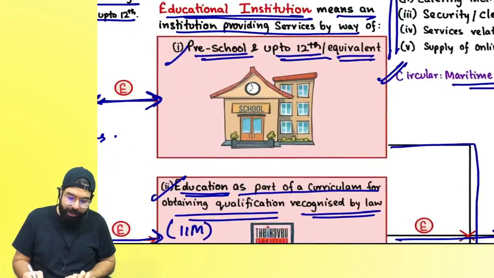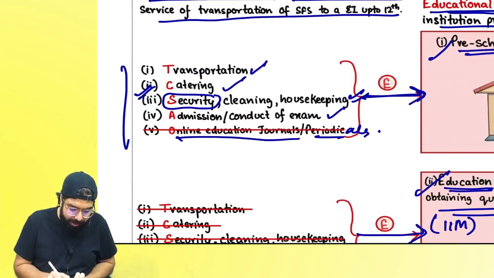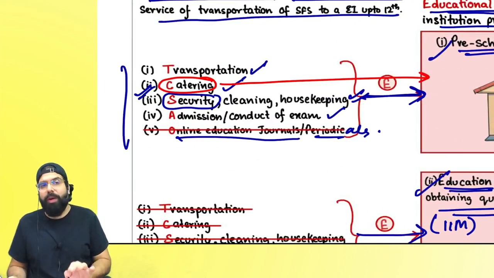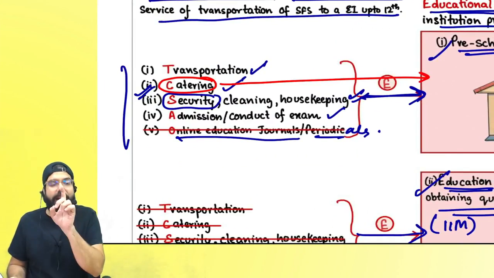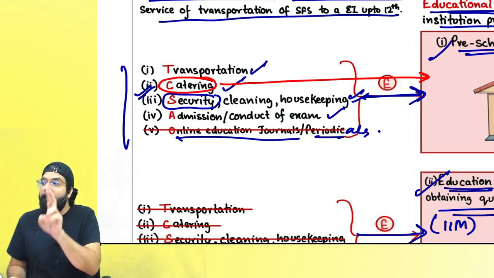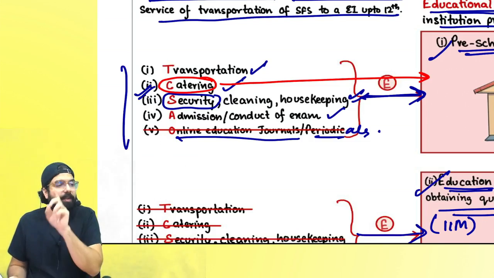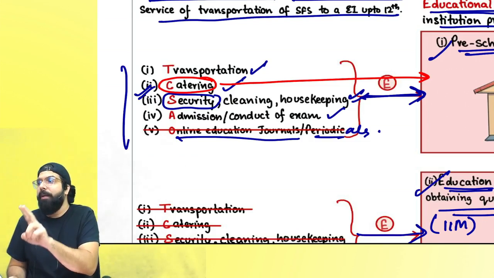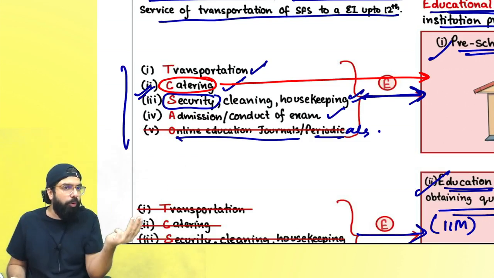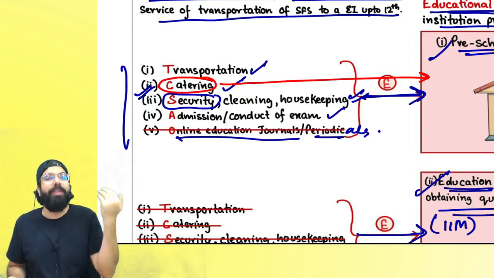Now listen to me very carefully. One more circular which I want to tell. Catering services, when they are provided to whom? Preschool up to 12, it is exempted, right everyone? And catering services including midday meal is also exempted. Now always remember one thing, if catering services including midday meal is provided to a preschool up to 12, preschool up to 12 also includes an Anganwadi.